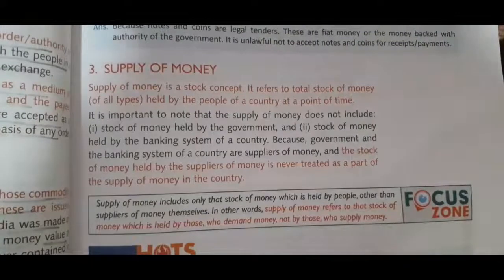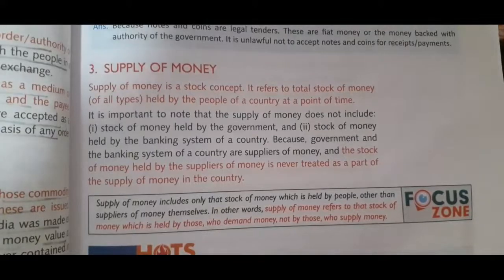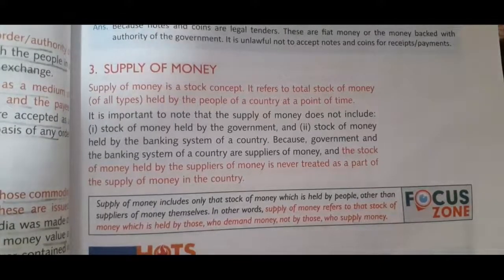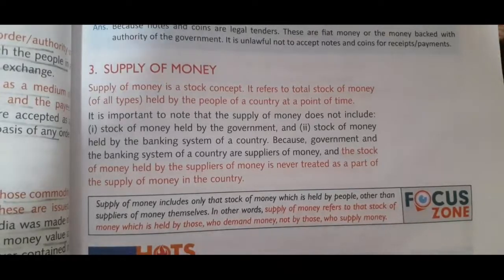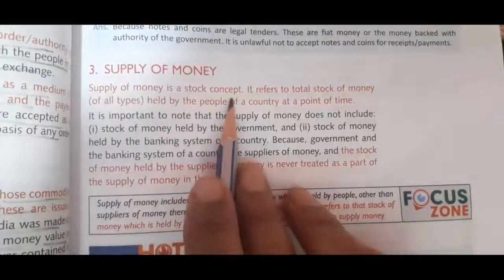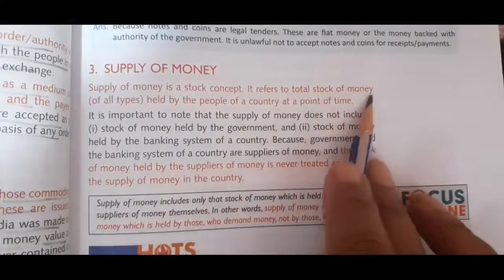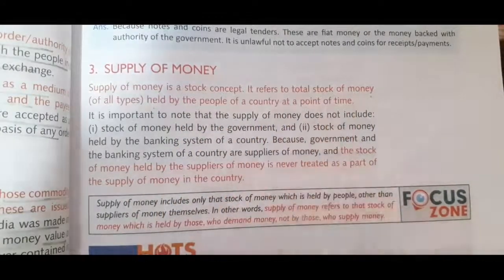Children, next topic is supply of money. According to money, supply refers to the total stock of money in circulation in an economy at a given point of time. It includes two components. According to the book, supply of money is a stock concept. It refers to total stock of money held by the people of a country at a point of time.